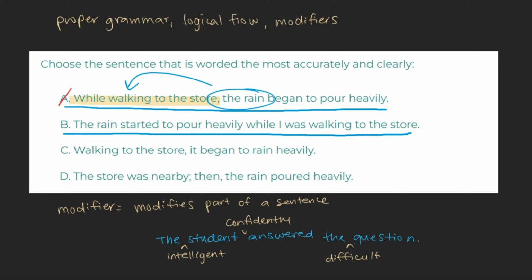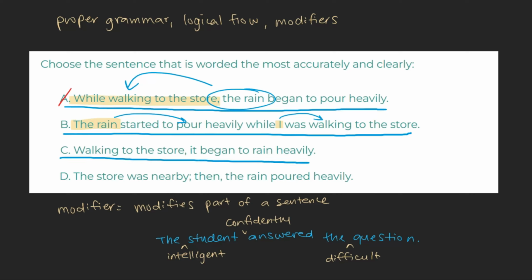B. The rain started to pour heavily while I was walking to the store. This sentence gives us clear subjects, the rain and I, and tells us exactly what each subject is doing. The rain is pouring, and I was walking. As this seems to be a clear and straightforward way of expressing this thought, we'll keep an eye on it as we take a look at our other choices.